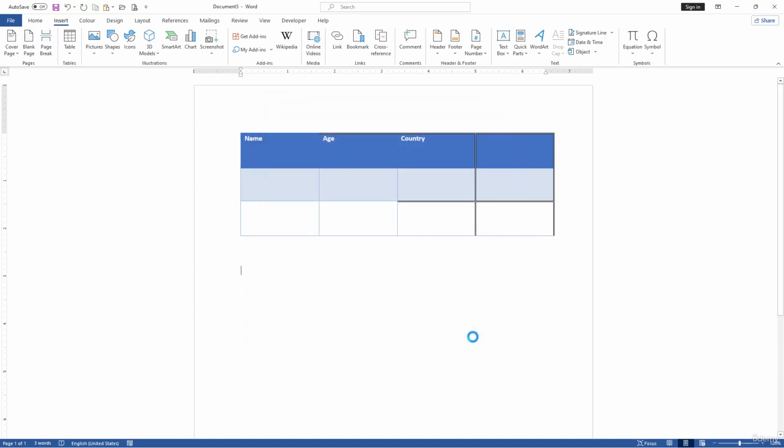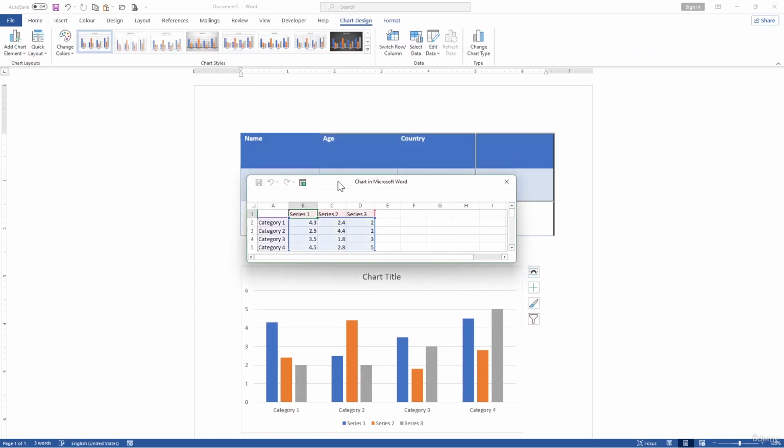A mini Excel window will open for you to enter your data. So let's input some simple data here. I can just say Product A, and this could be Product B here. When I change the data here, you can see it also changes in our chart.